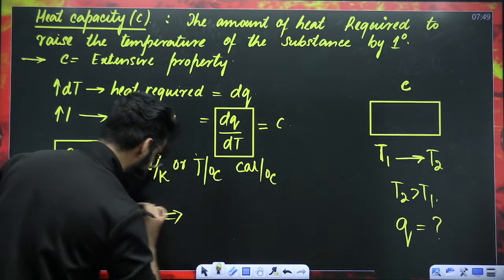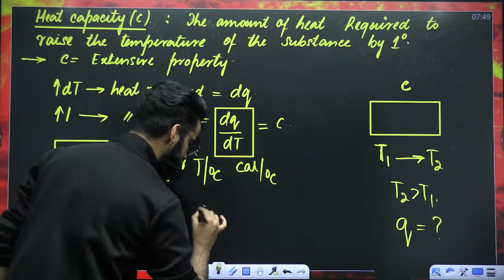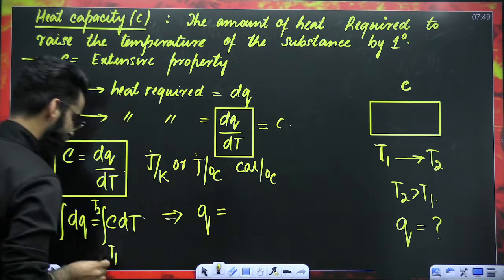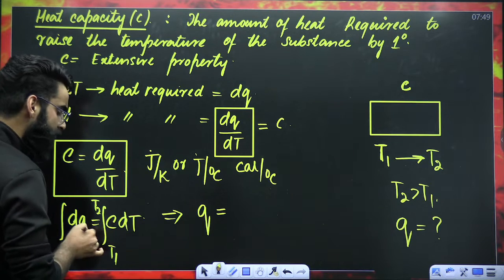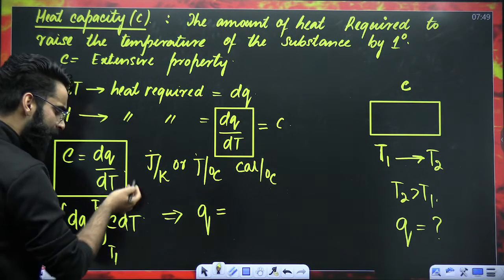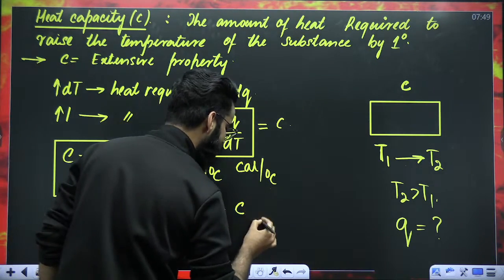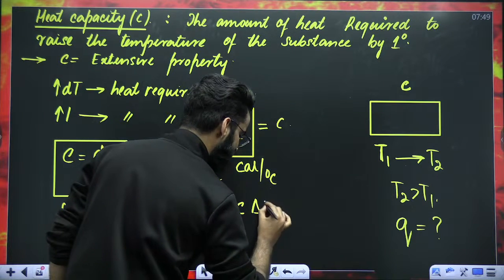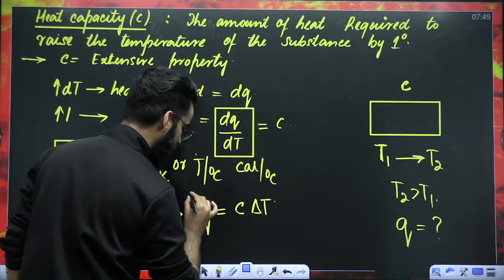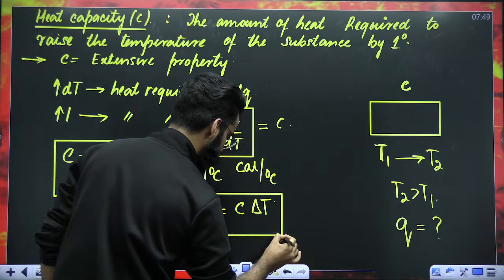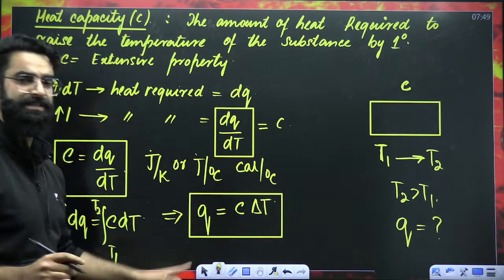So, my dear students, the integral of dQ is Q. If C is constant, it comes out, and the integral of dT is T, with upper limit and lower limit, so it's going to be C times (T2 minus T1), and T2 minus T1 you can represent by delta T. So, what is the significance of this particular equation?